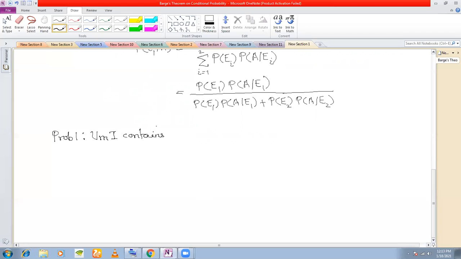Whatever examples I'm discussing, if you understand these problems, any problem from Bayes theorem you'll be able to do. Do only those 6-7 problems with understanding.